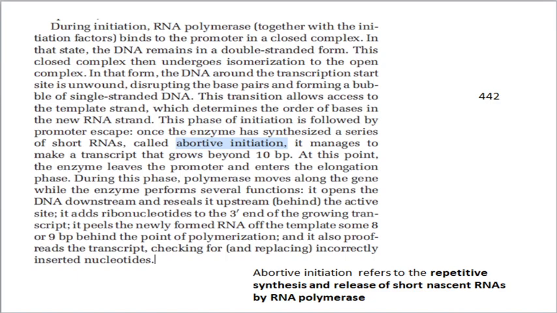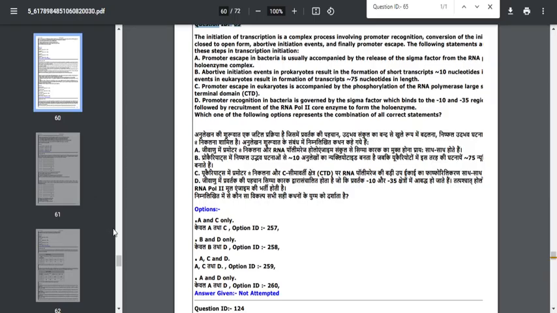Okay. Coming back to the point, this option is also correct, whereas option B, abortive initiation in prokaryotes results in the formation of short transcripts, that is 10 nucleotides. Yes, that is correct, but for eukaryotes they mention transcripts are approximately 75 nucleotides in length, so I don't think this option is correct. Here the question is which of the following combinations is correct. So ultimately option A and option C are correct.